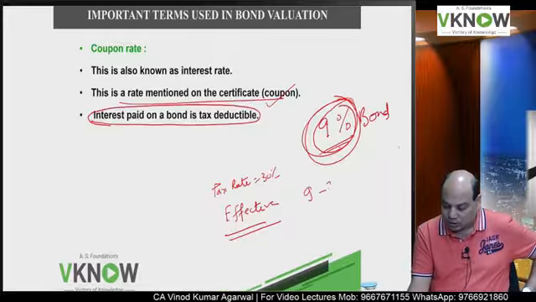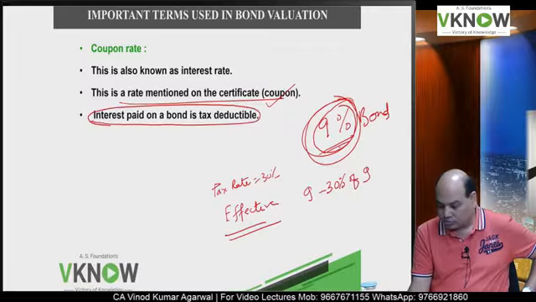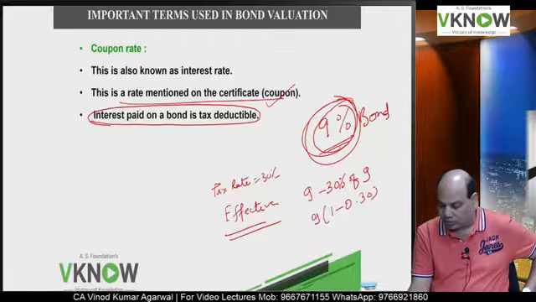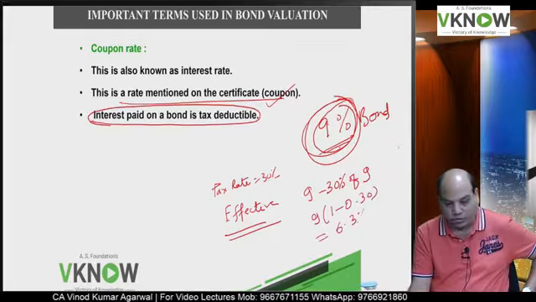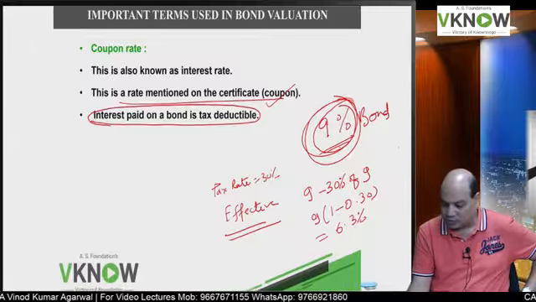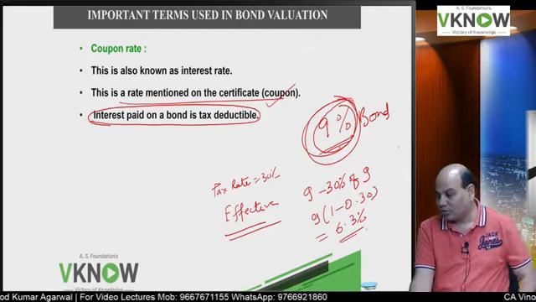So 9 minus 30% of 9, which you can write as 9 into 1 minus 0.30. Use your calculator. Divya has replied 6.3, Anup has replied 6.3, seems to be right.